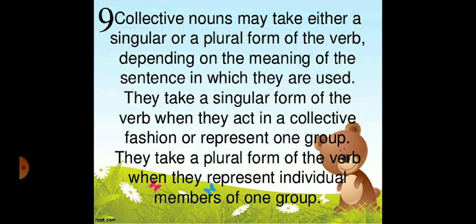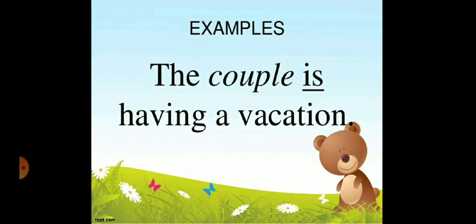Now come to the next rule. Rule number 9. Collective nouns may take either a singular or a plural form of the verb depending on the meaning of the sentence in which they are used. They take a singular form of the verb when they act in a collective fashion or represent one group. They take a plural form of the verb when they represent individual members of one group. For example, the couple is having a vacation.